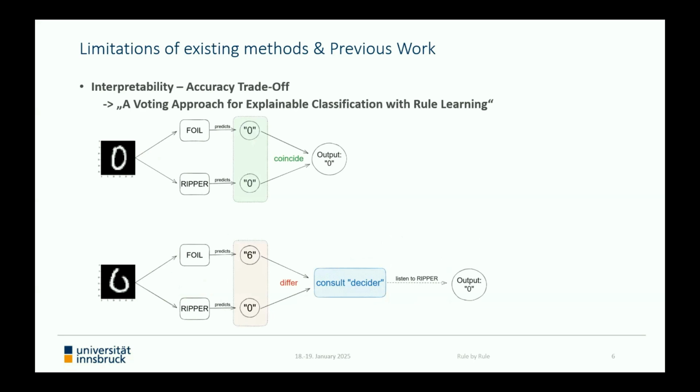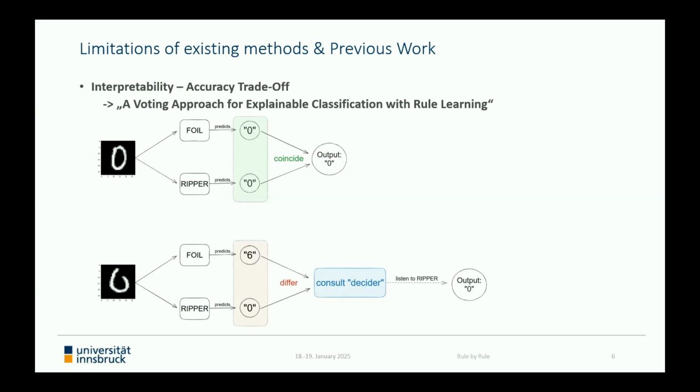Based on the modular approach from our first paper, we generate rules with FOIL and Ripper, for instance, and use them for classification. In the first step, we only compare the predictions from these 2 explainable methods, and in case they coincide, we return this prediction as final classification, justified by one rule from each method. Otherwise, if the predictions from FOIL and Ripper differ, we additionally incorporate an unexplainable state-of-the-art method, which we call decider in the following. And simply put, the decider tells us which rule learner is right, and we use the according prediction as final classification, again justified by the corresponding rule.